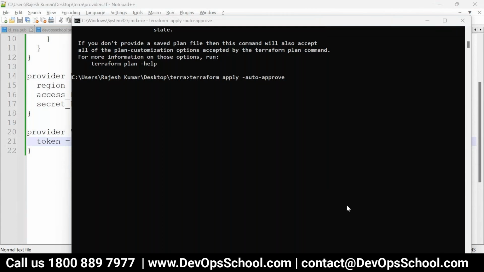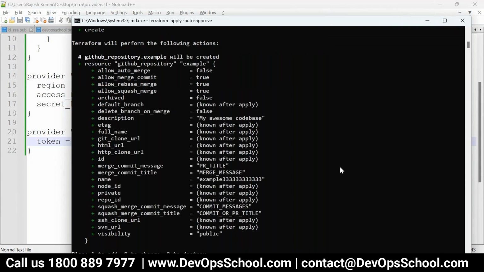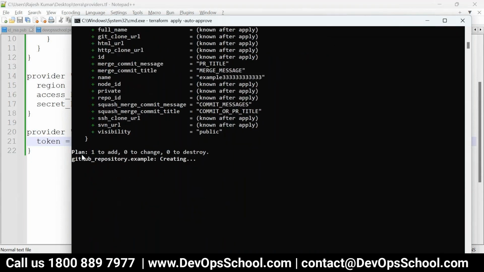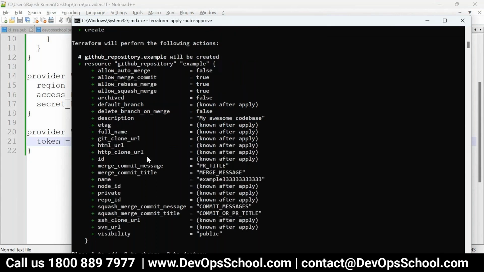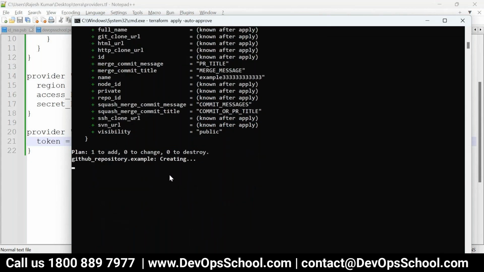Rajesh, the sequence is init, plan, apply, and that's all right. Destroy. But do you use init or just directly apply it? Because it's a one-time activity, no? Init downloading the provider is a one-time activity. Do you need the auto approve argument? Is it mandatory, Rajesh? I was giving yes, no, so to ignore that, I put auto approve.